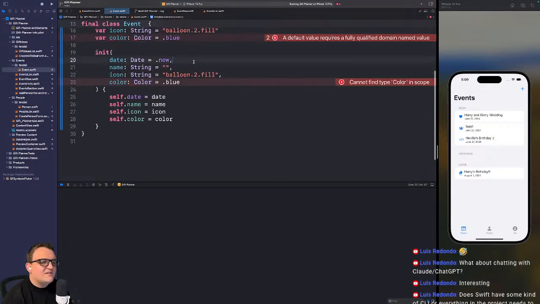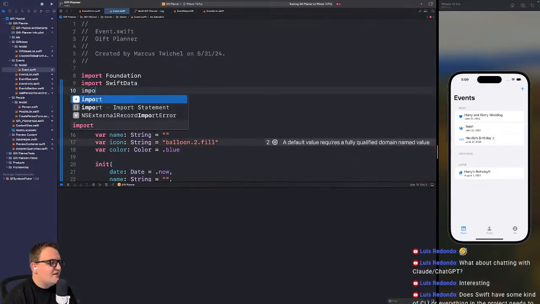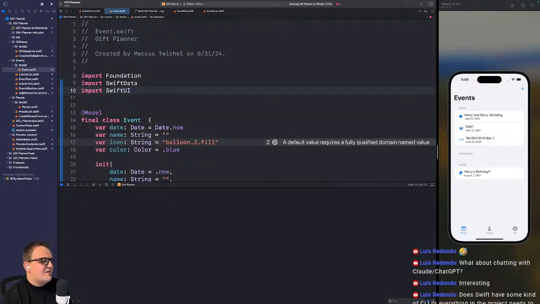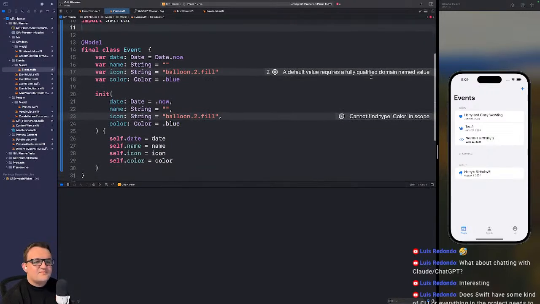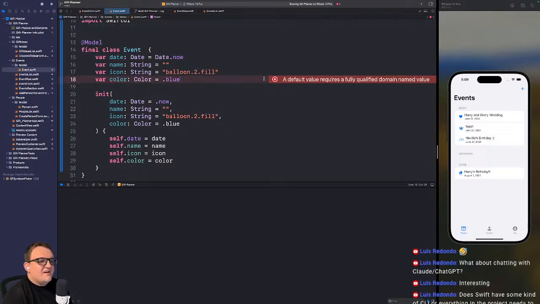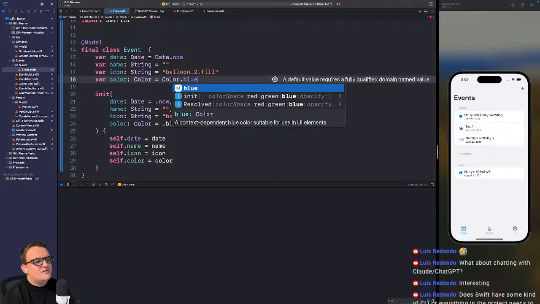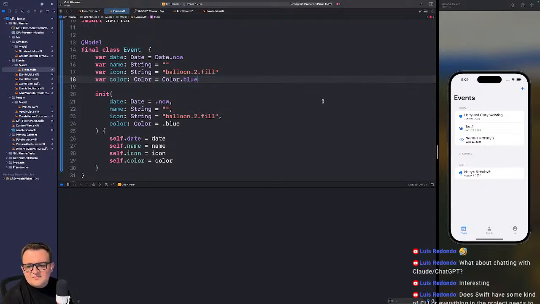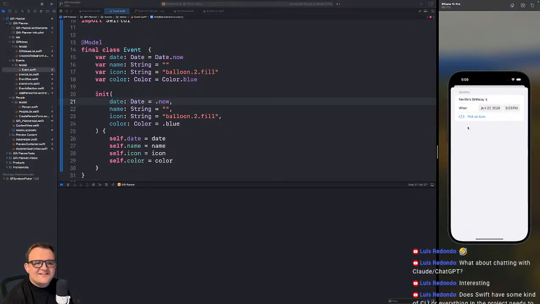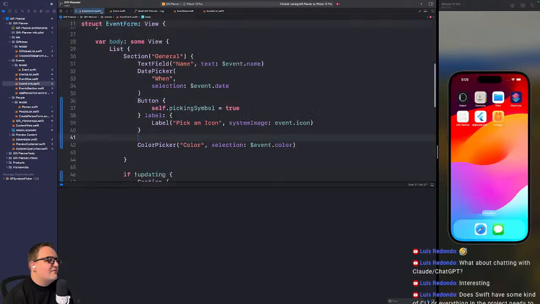What? Oh, is that from SwiftUI? Is that why? But it seemed to work. And a default value. What if I don't have a default value? Huh? I don't know what's needed here. But, alright. It went away. So, can we pick a color? No, why not? Event form. We have the color picker now.